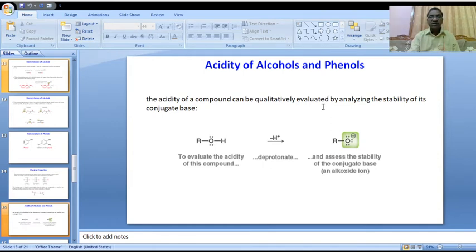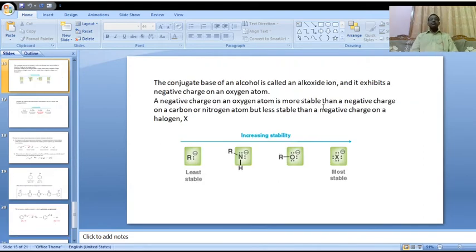Now we will discuss this clearly, with a comparative study with alkyl halides, amines and alkanes. The conjugate base of an alcohol, called alkoxide, RO minus, is produced in the deprotonation process.